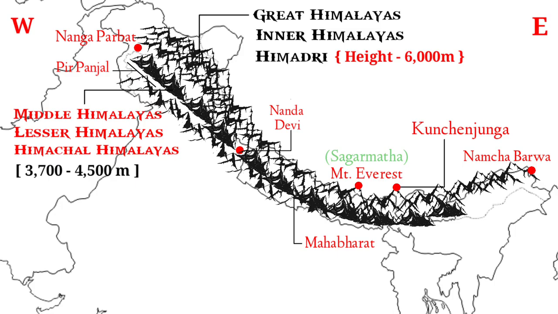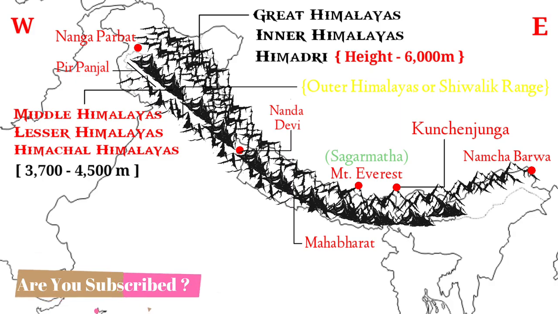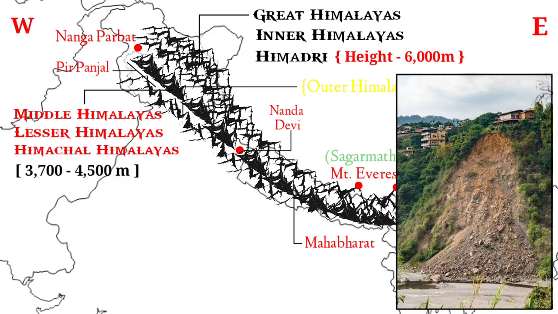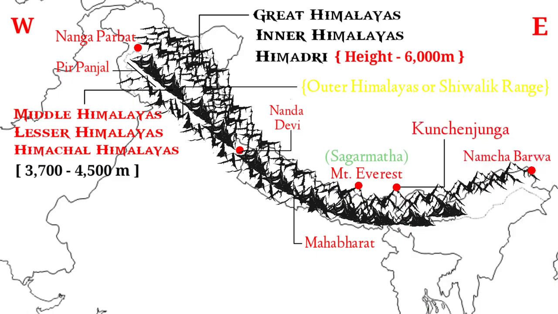Now the southernmost range of the Himalayas is known as the Outer Himalayas or the Shiwalik range. It extends over a width of 10 to 50 kilometers and has an altitude varying between 900 and 1100 meters. This range is more prominent in the western half of the Himalayas than in the eastern half. This range is most prone to landslides and earthquakes. Okay, so this was the longitudinal division of the Himalayas. Now let's see the regional division.